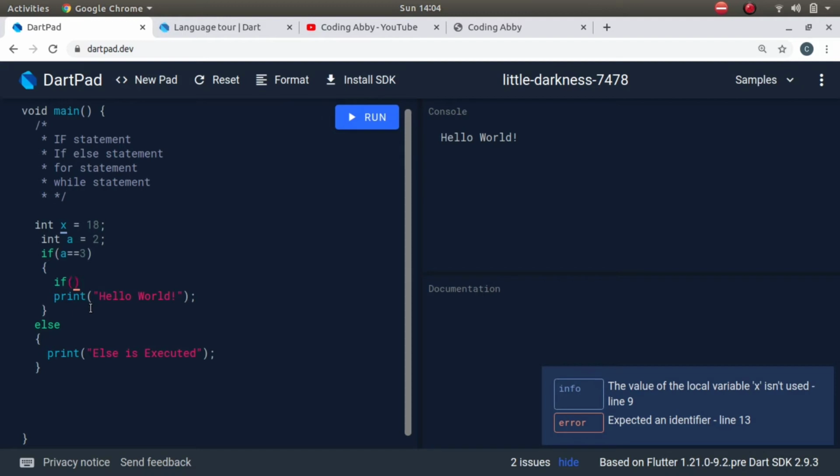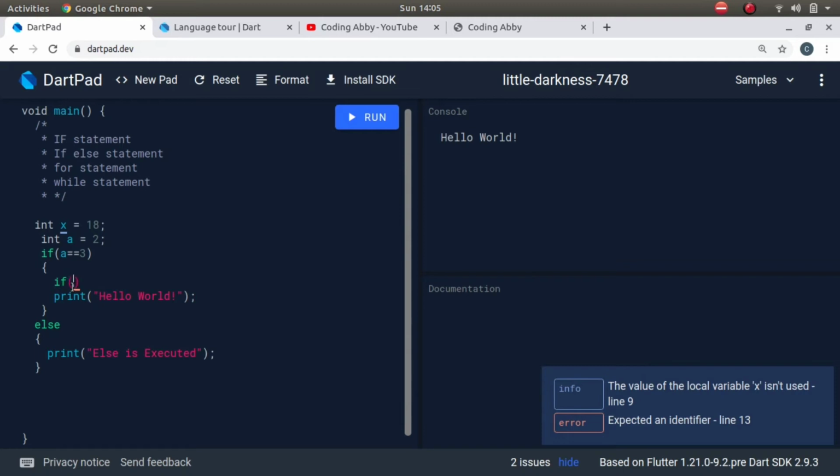So let's say x is equal to 18, and now after checking that a is equal to 3, we have to execute something. We have to then check for x, so we can nest an if inside this if.